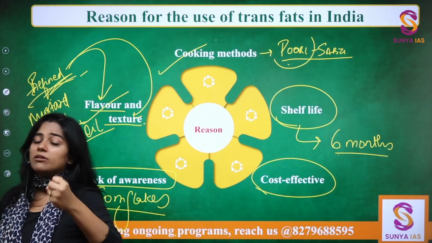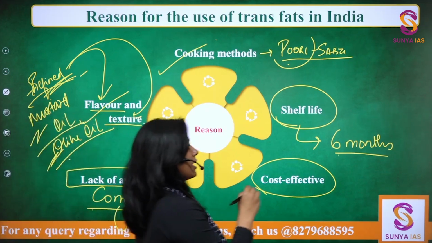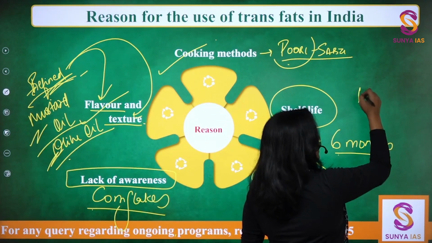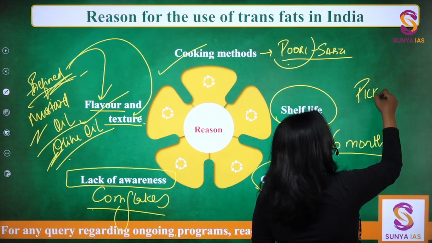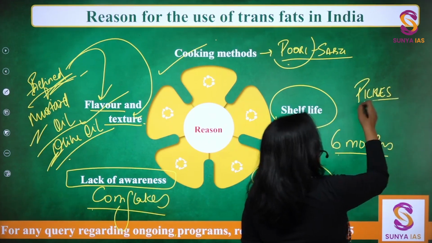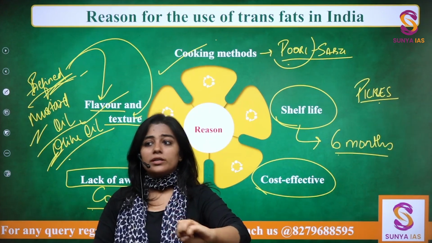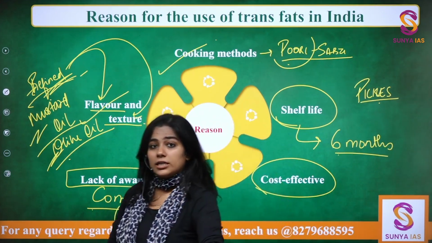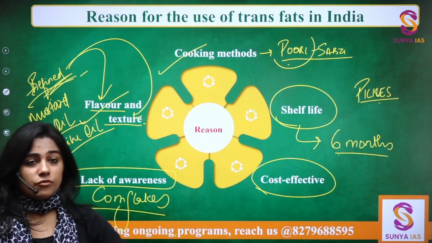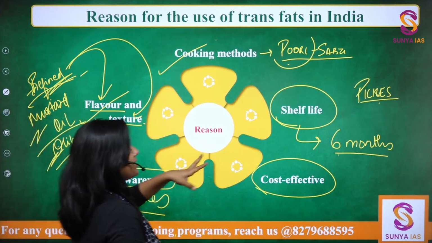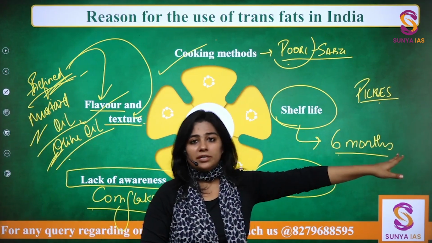Even let's say there are few natural things, let me tell you, like pickles, right? Pickles, we are able to preserve. Why? Because we put so much oil in it, we put so much salt in it, we put so much of masala in it, that pickles we are able to preserve. But that requires a lot of preservatives.